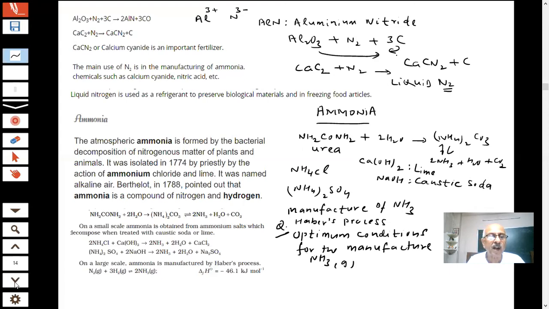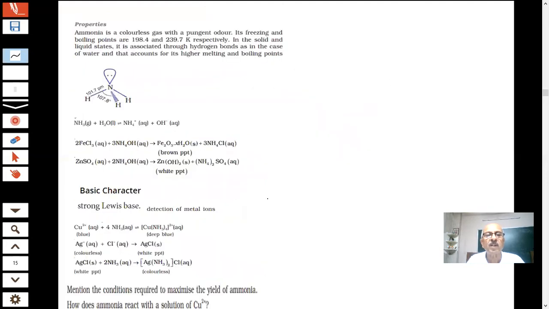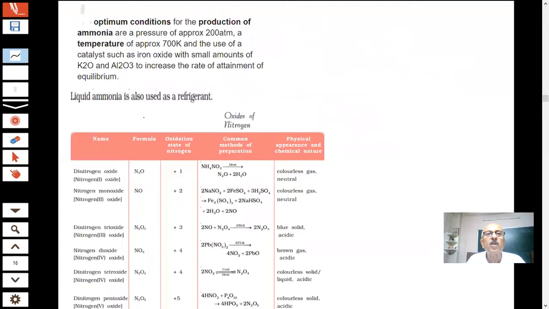This is required in large amounts, so we are going to know it. The conditions are already known to you. If I have somewhere here, look, what are the optimum conditions for the production of ammonia? What is the pressure, students? 200 atm is quite a high pressure. See that pressure? How much?